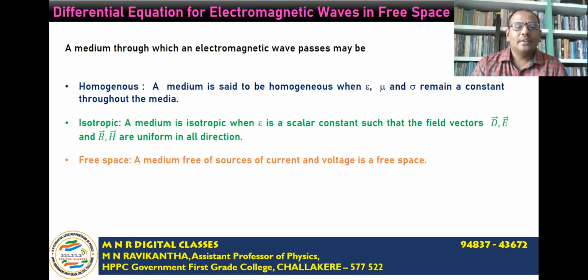Free space. A medium free from all sources of current and voltages is said to be free space. For example, vacuum is an example of free space. So, unless it is mentioned, we are going to deal with a space which is linear, homogeneous, and isotropic.